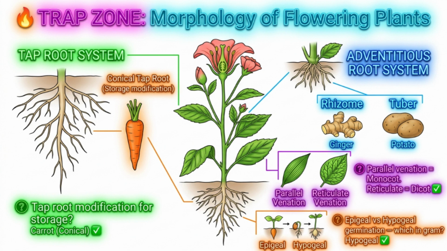Germination. Epigeal, cotyledons come above ground, like in bean. Hypogeal, cotyledons stay below ground, like in gram and maize. NEET has asked this every alternate year. Don't guess. Memorize the examples.